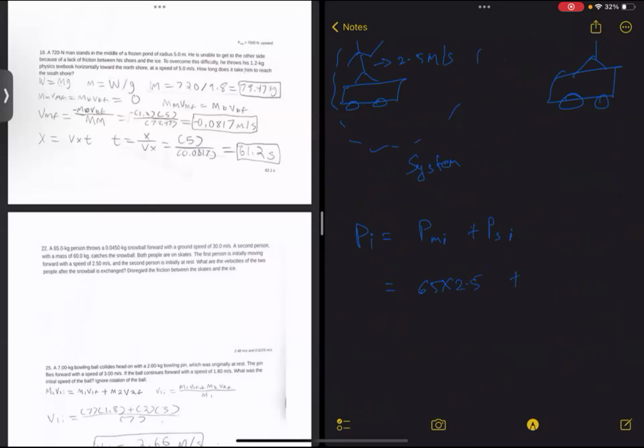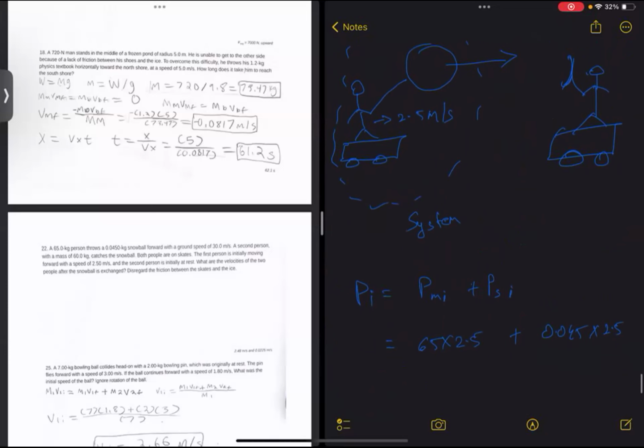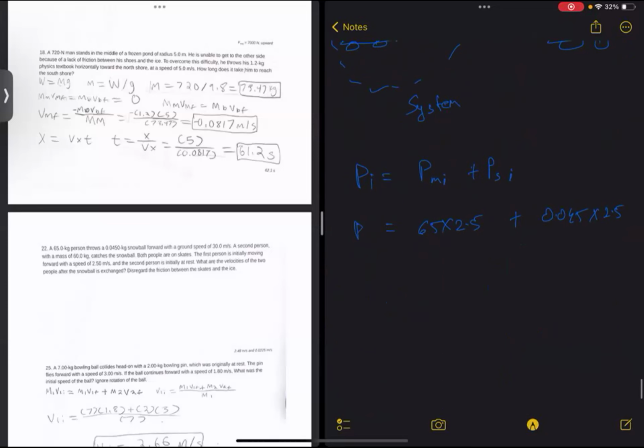And the snowball has a mass of 0.045 kg, and that is also moving at 2.5 meters per second because it is in the hand of the person. So this is the initial momentum of the system.